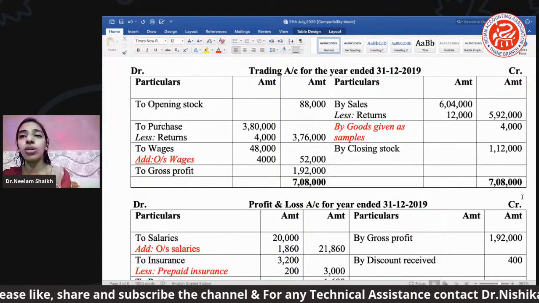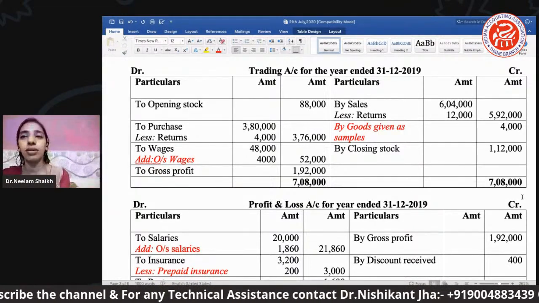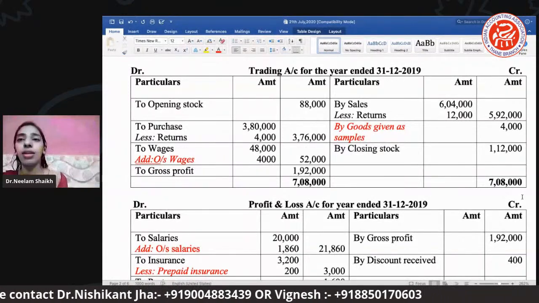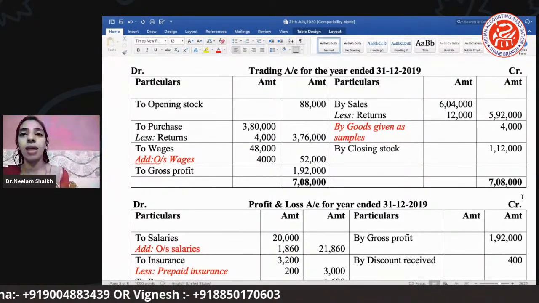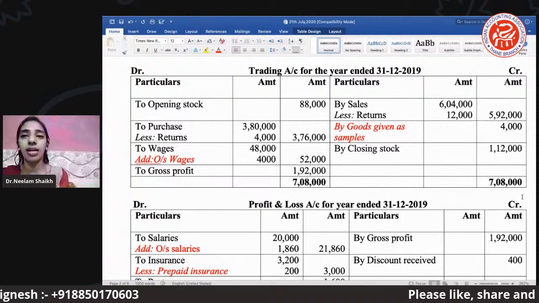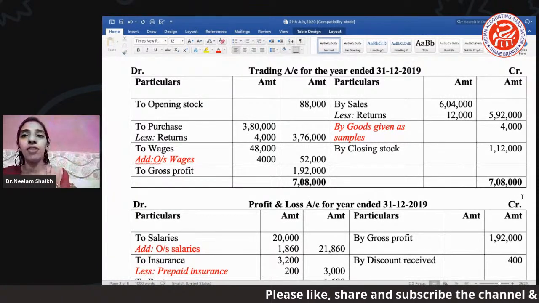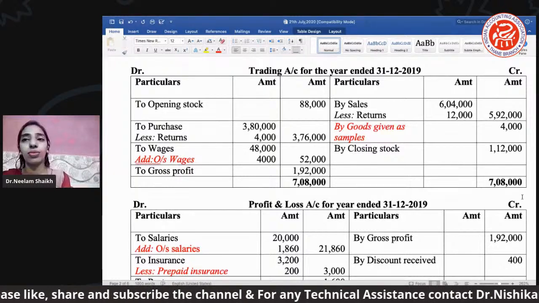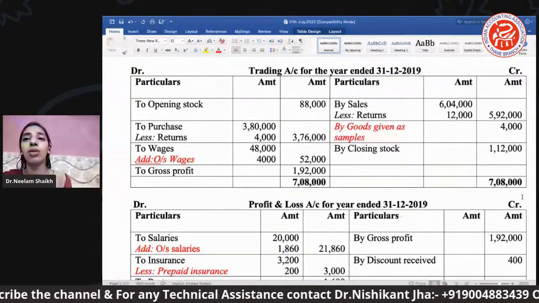And closing stock is also one of your adjustments. When we close our trading account, usually we close with the जितना मेरा stock था opening when I started my business, and at the end of my financial year what is my overall stock which is balanced with me. So that is what we call the closing stock.